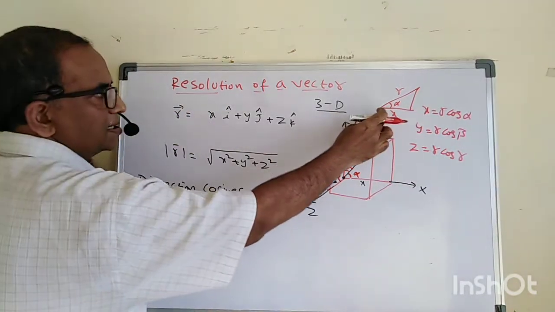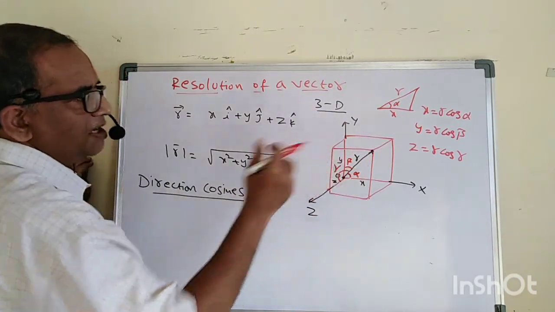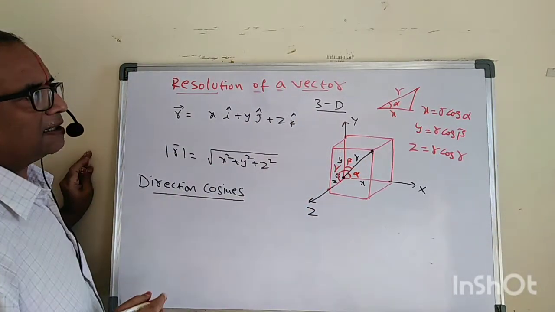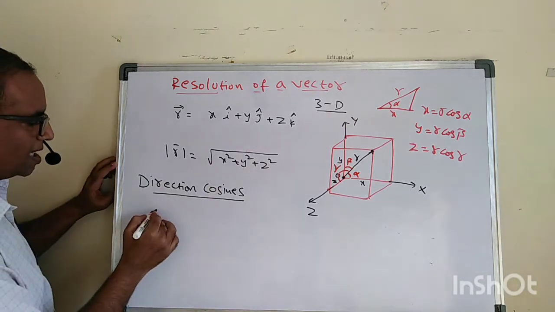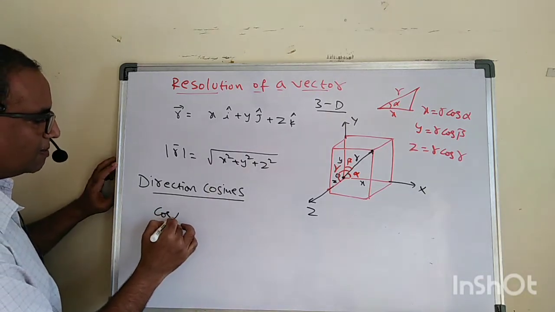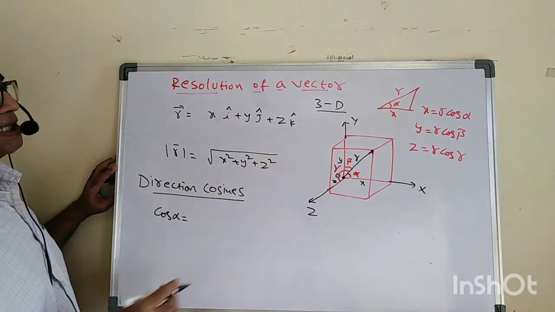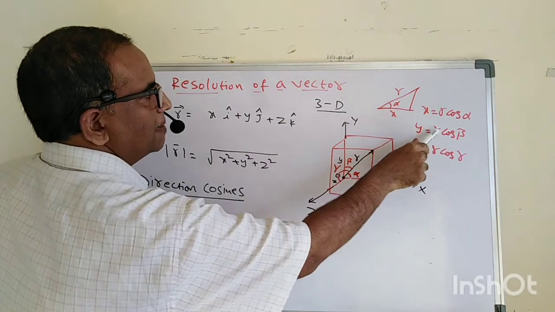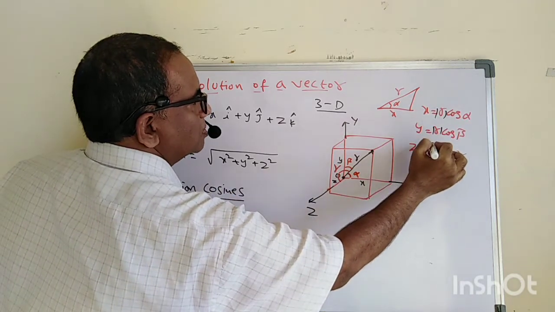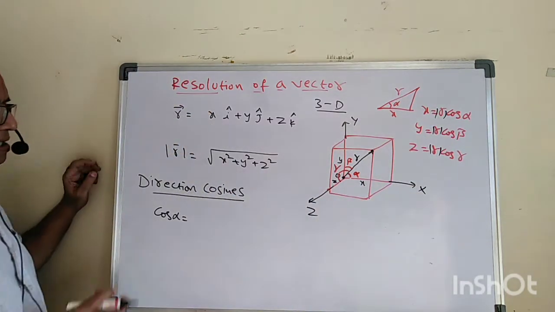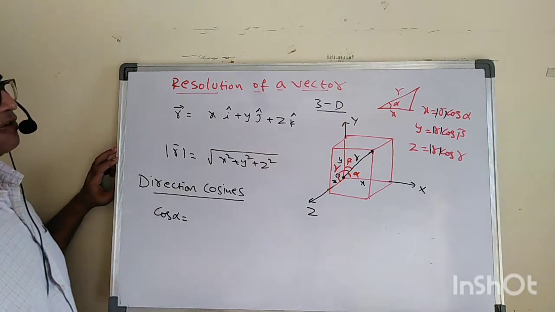Remember, this is the magnitude here, so I am writing the magnitude.